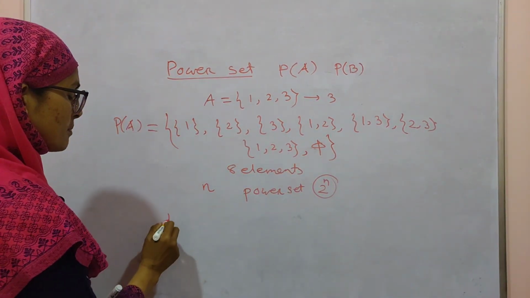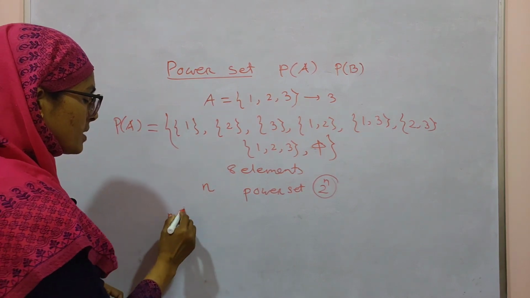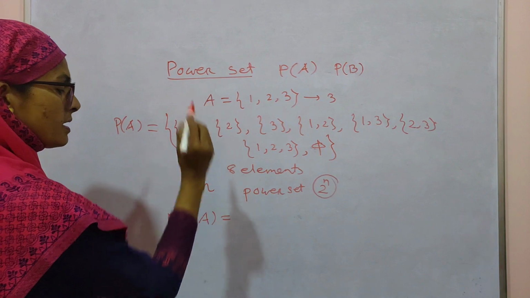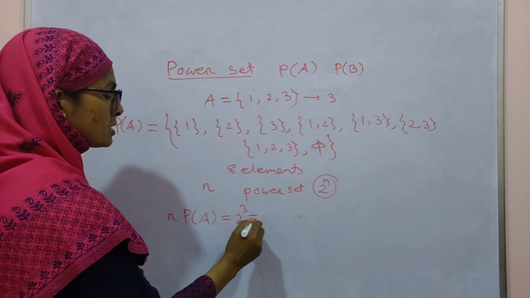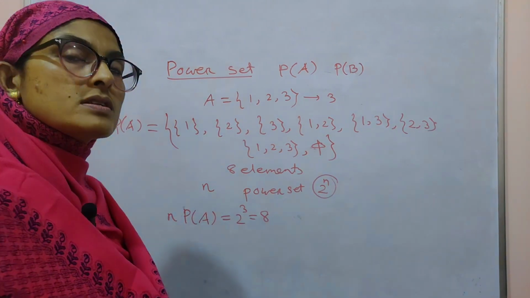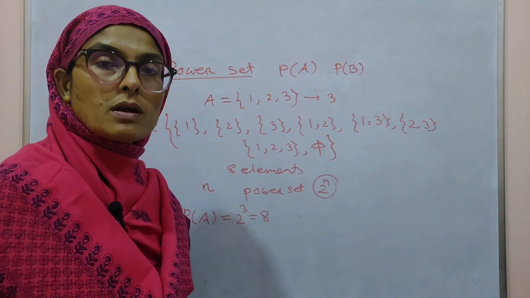The number of elements of the power set of A equals 2 to the power 3, which equals 8. This is an important formula.